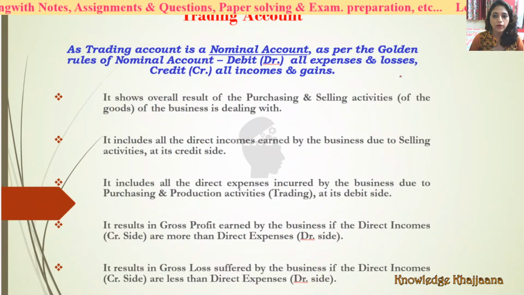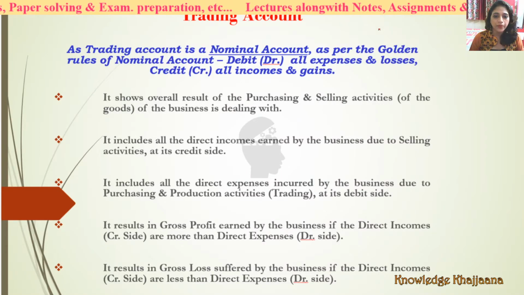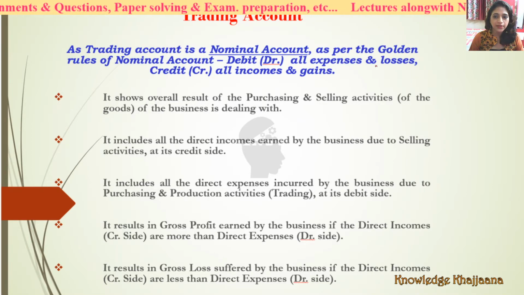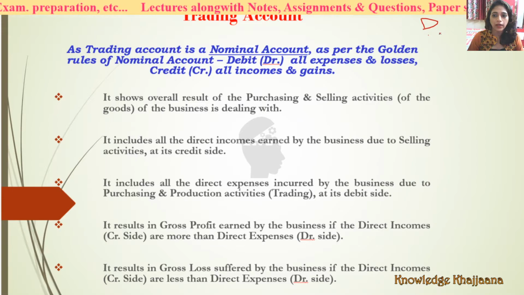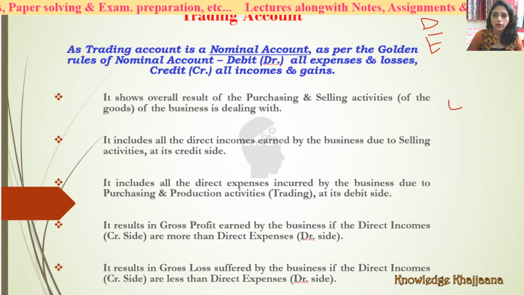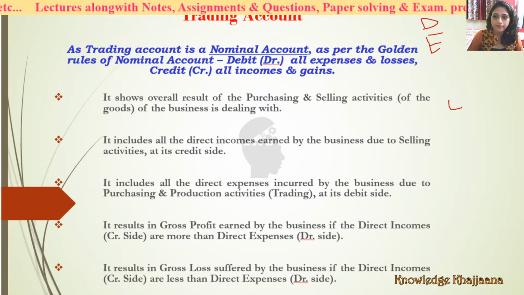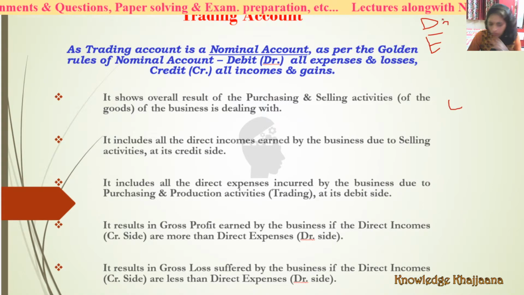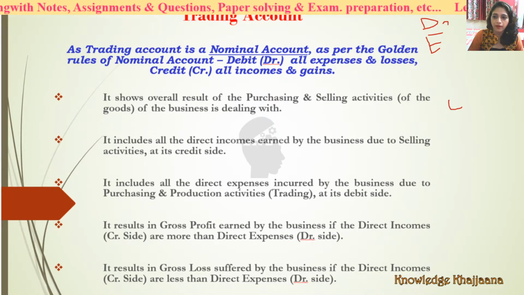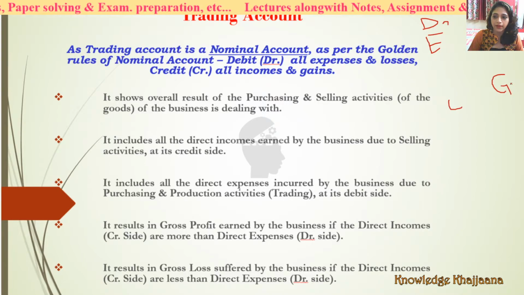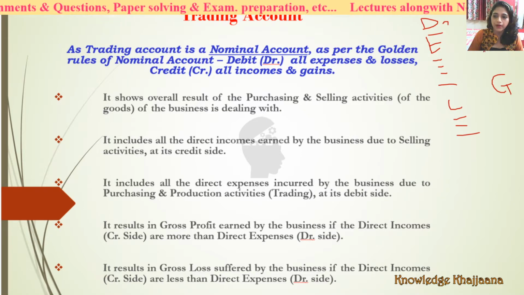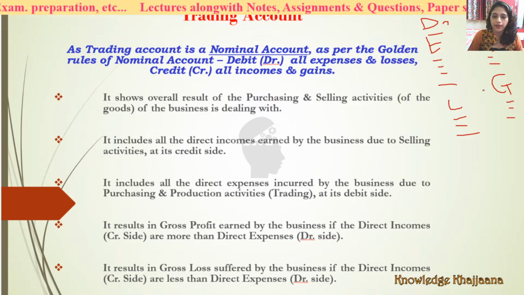See, what is trading account? Trading account is a nominal account. So what is the golden rule of nominal account? Debit all expenses and losses and credit all incomes and gains, right? Debit all expenses and losses, and credit all incomes and gains. Different expenses, different losses on the debit side, and all incomes and all gains on the credit side.